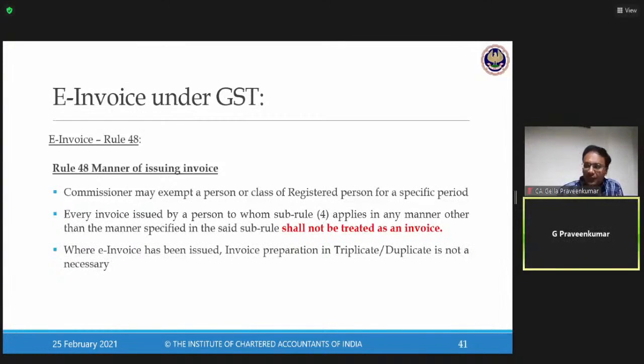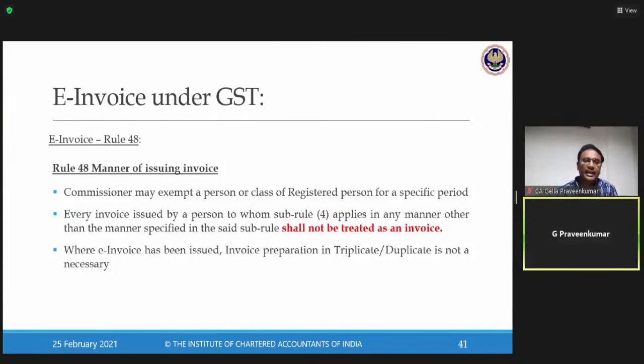Example, you have this insurance company, you have banking company. In banking company, if you have done your bank audit, you would have seen that on an average in a day, there are thousands of bank charges levied in a day. For those thousands of transactions, if the volume of data is to be reported on the GSTN portal, one, the government portal should withstand the crowd. Second, there should be enough internet settings and data to be collected from banking sector. A lot of practical difficulty. So they have given authority to the commissioner to notify some people who need not get into this e-invoice issuance.